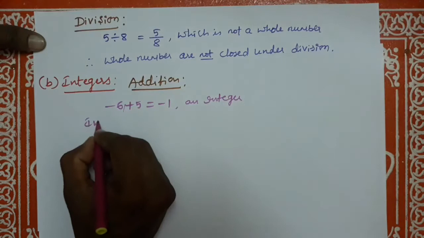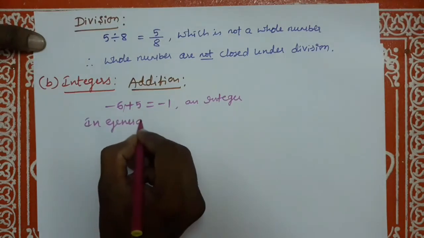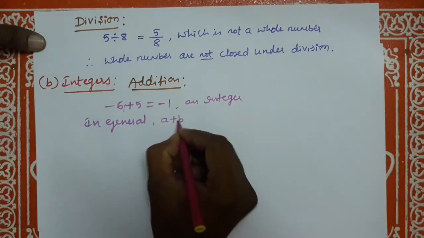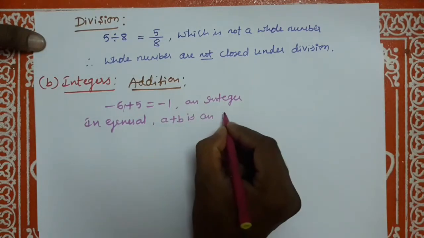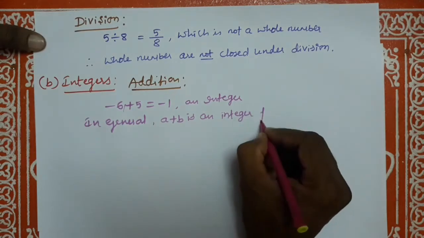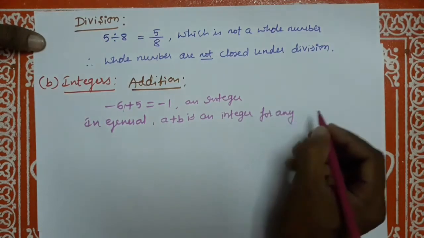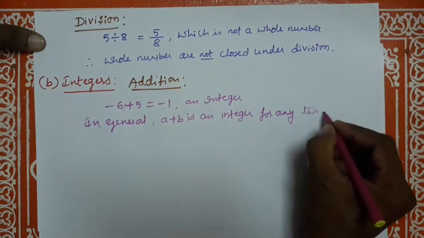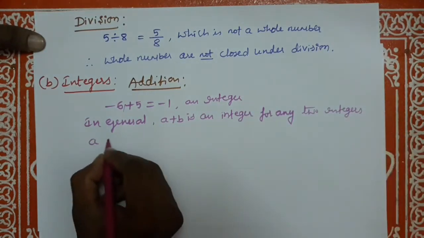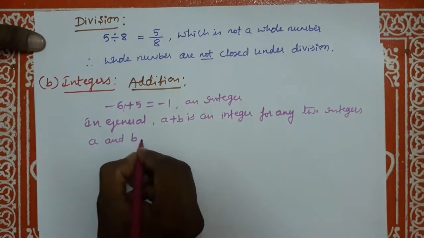In general, a plus b is an integer for any two integers a and b.